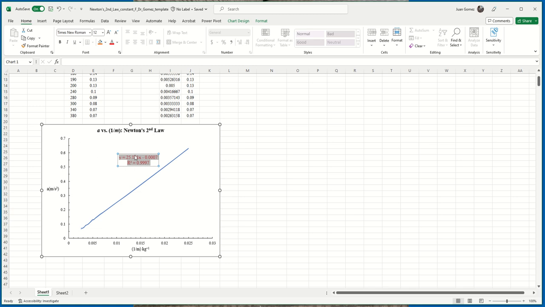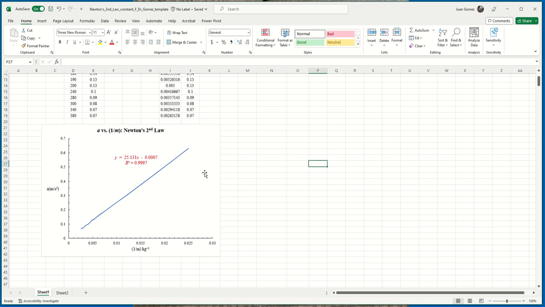Then what I want to do is, just to make it easier to read, I want to italicize the variables. I want to italicize y and x and r. And I'm going to add a couple of spaces before and after the equal sign, and likewise with the minus. Now notice, this is y equals mx plus b. It's the equation for a straight line.